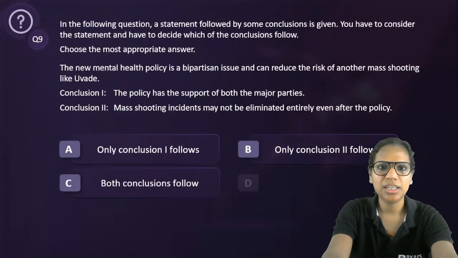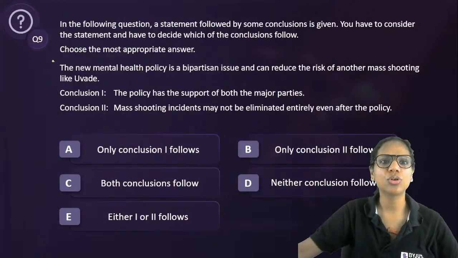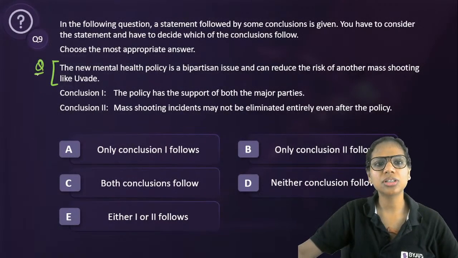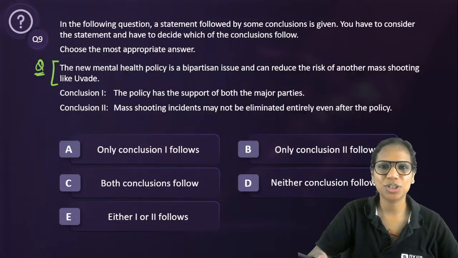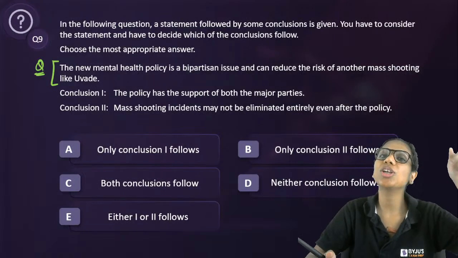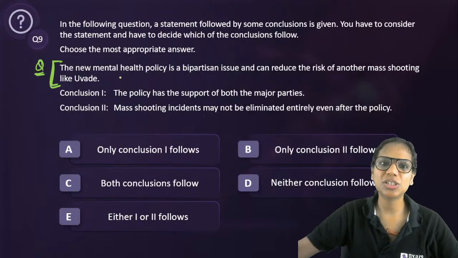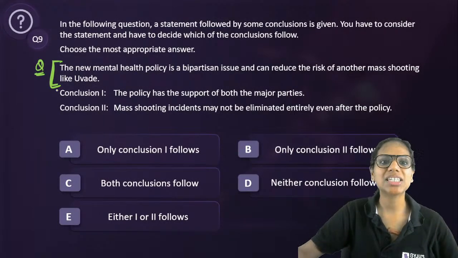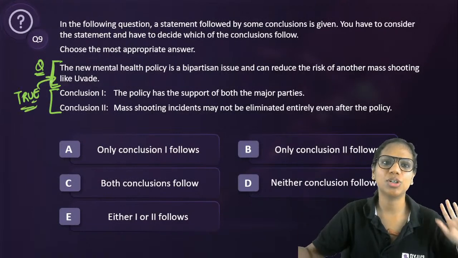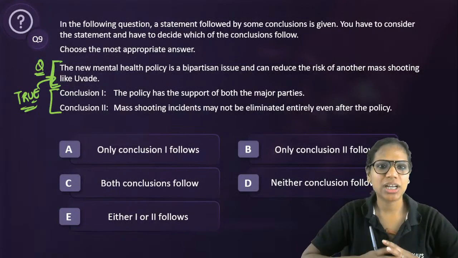Coming to question 9. Now this is a statement conclusion question. Now we have come to conclusion. So conclusion questions are more straightforward. Here you don't have to enter the mind of the author and think what he or she must have supposed or taken for granted. Here you just have to read the piece of information that is given to you and see what can be said to be true on the basis of what is given to us. That's it. So let's have a look at this.